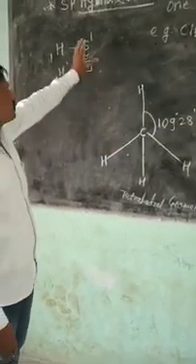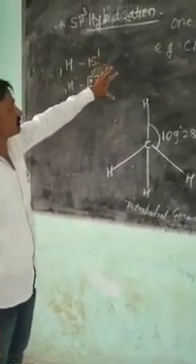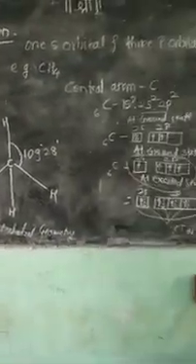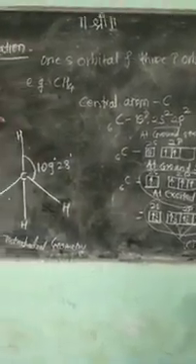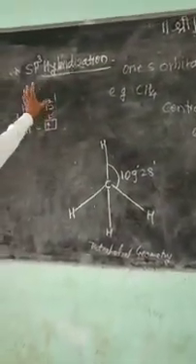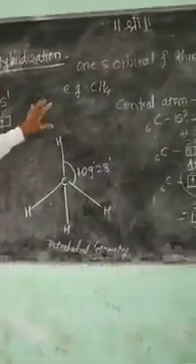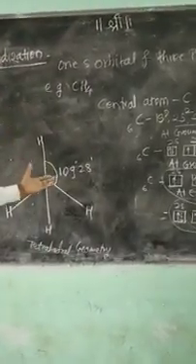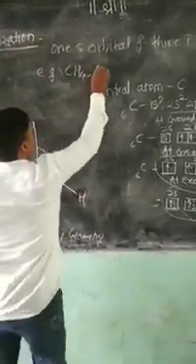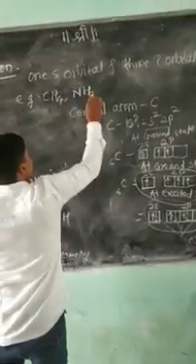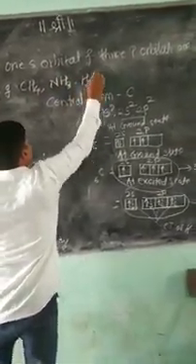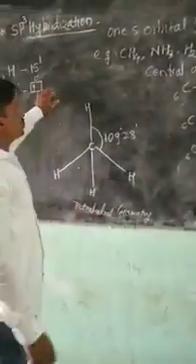So that is about the sp3 hybridization. One s orbital and 3p orbitals are mixed. So we get such type of hybridization, the sp3 hybridization. Example is the methane. Another example is ammonia. Water is also another example of sp3 hybridization.